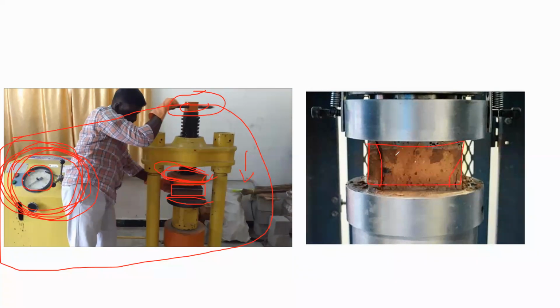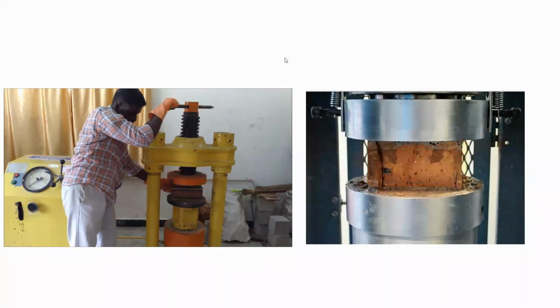At the load where the brick is failing, that load you have to note down. That is the highest capacity of the brick to take the load. More than that, it will not take. The brick will get cracked. Understood? Is there any doubt in this? That was the compressive strength test of the brick. Is it okay?